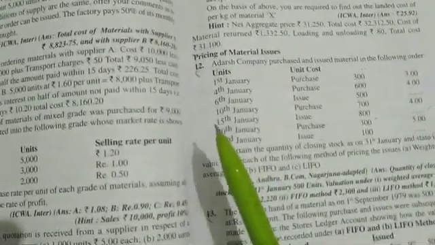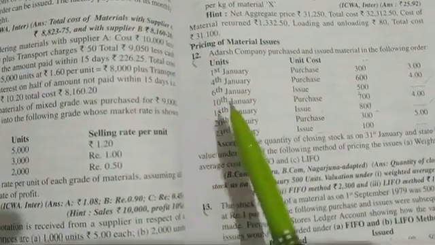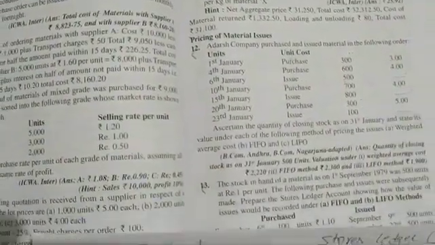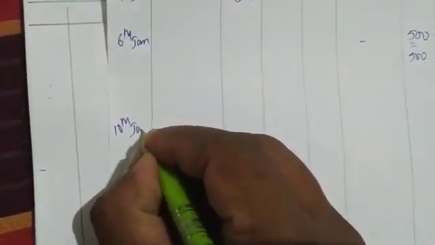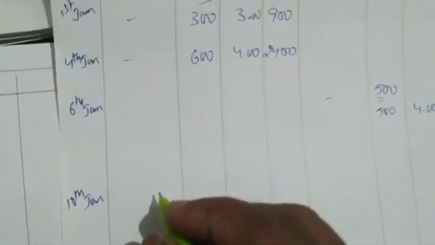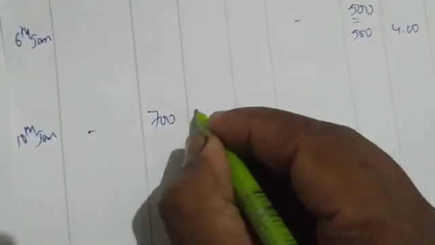Next date. After 6th, which date are we having? We are having 10th January. Again we purchased 700 units. No purchase order number. 700 units purchased with rupees 4. 7 4s are 28, so 2800.